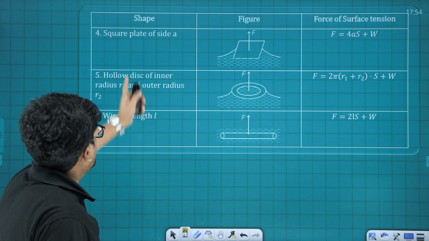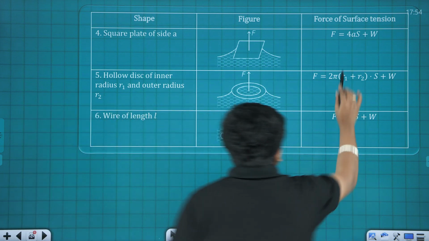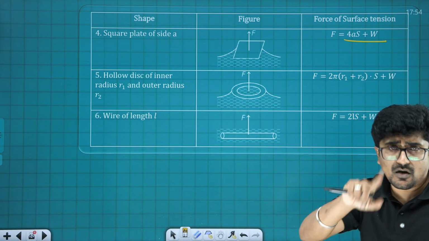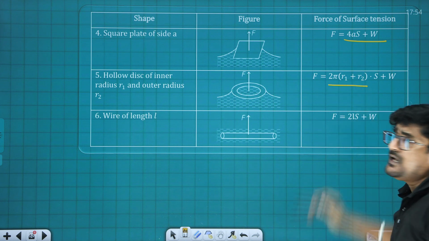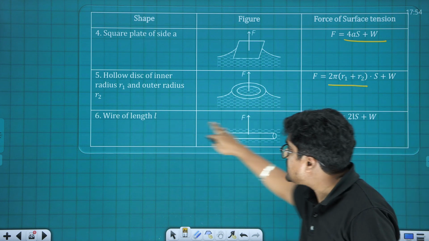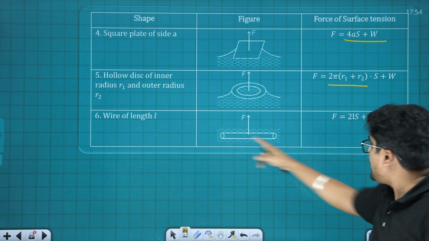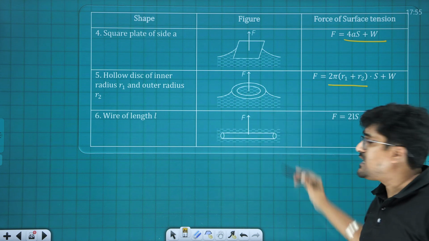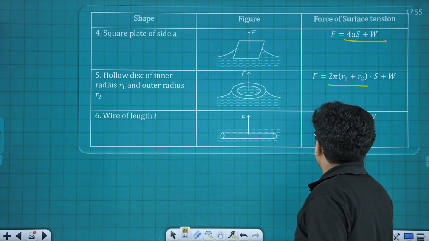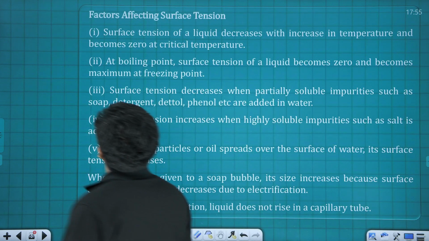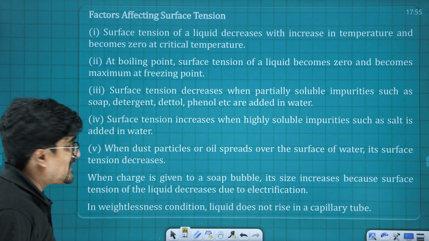The next is a square plate, there it is going to be 4a s plus w. The next one is an inner disc having radii r1 and r2, the concept is the same, it's going to be 2 pi into (r1 plus r2) into s plus w. The next one is a wire of length L. There we have two edges, here one surface is there, there also another surface is there, that is why it is going to be 2 times L into s plus w, where w is the weight. Alright, and the next one is the factors affecting, fine.